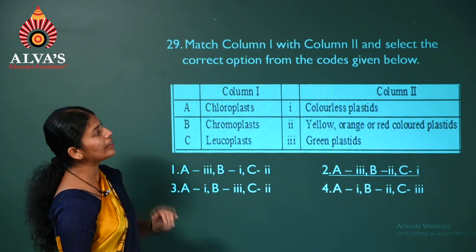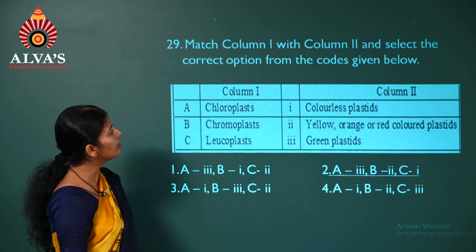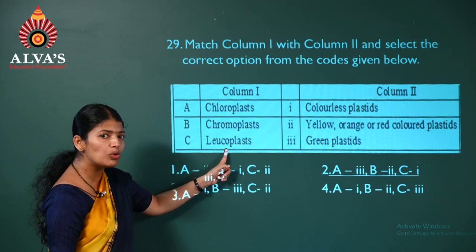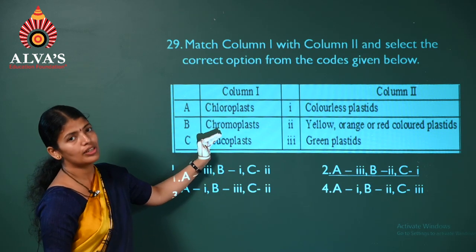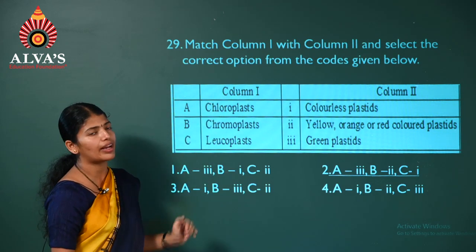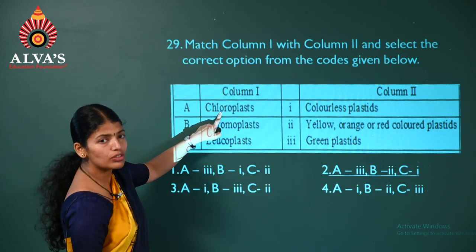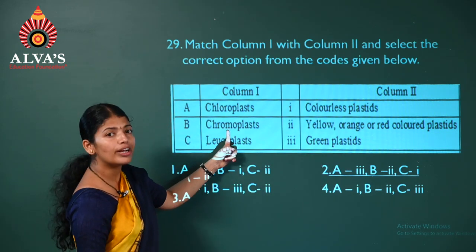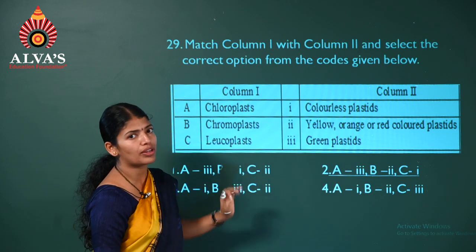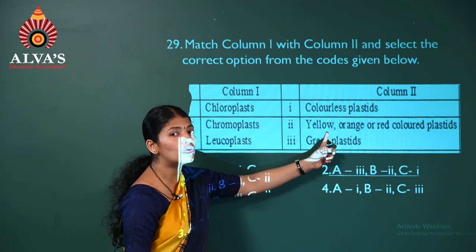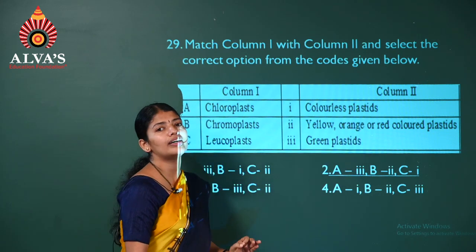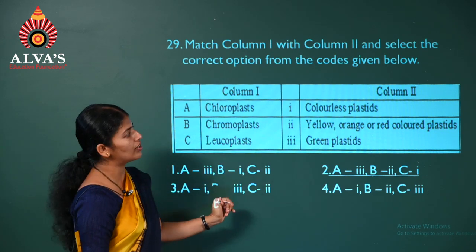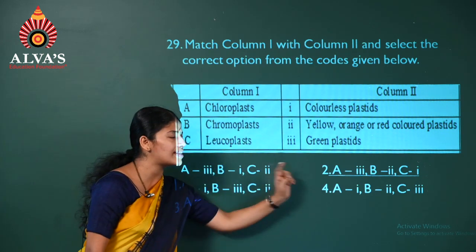Question number 29, it is a match the following kind of question. We have chloroplast, chromoplast and leucoplast. Can you tell me what these types of plastids are? It's based on the color they have. Tell me, chloroplast is which colored one? Obviously, it is green colored. Next, chromoplast has pigments like carotenoids, right? So we'll have yellow, orange or red color. Leucoplast is a colorless plastid. So the option is the second one.